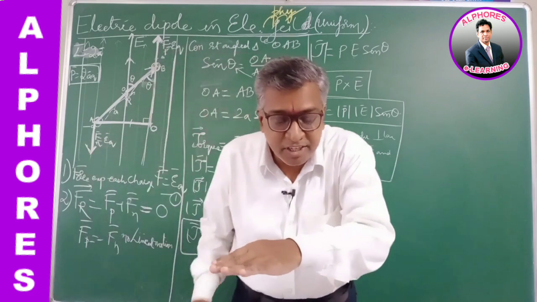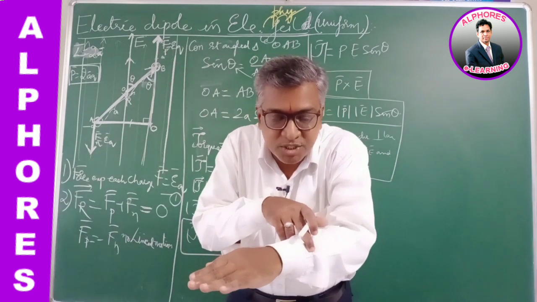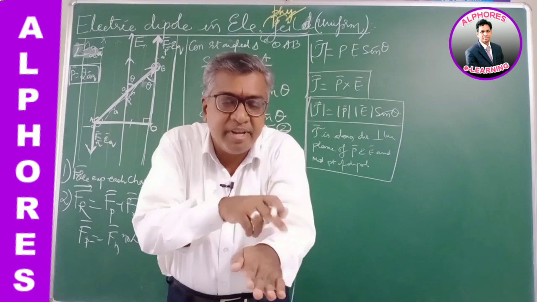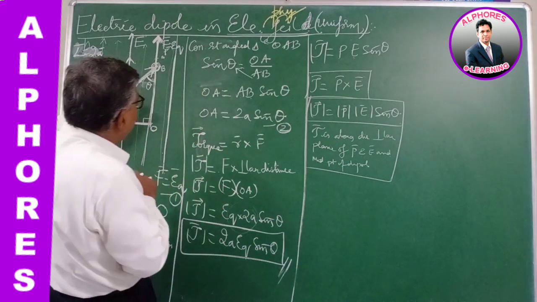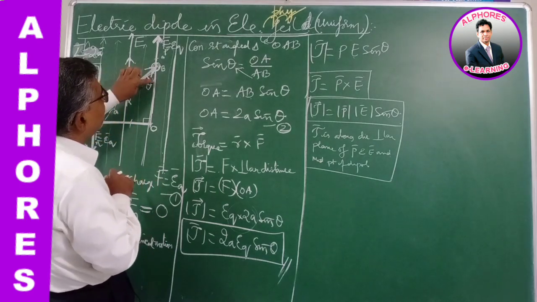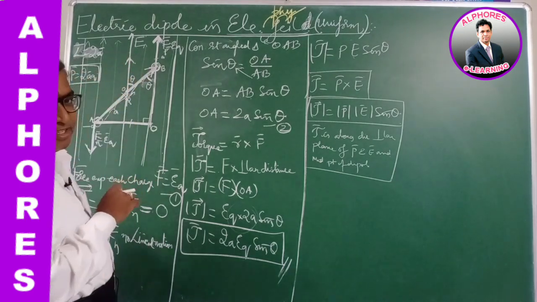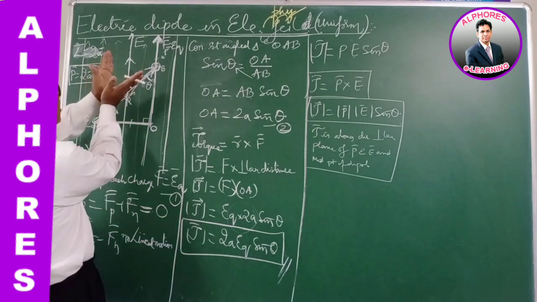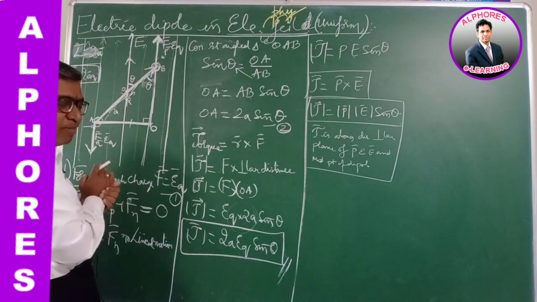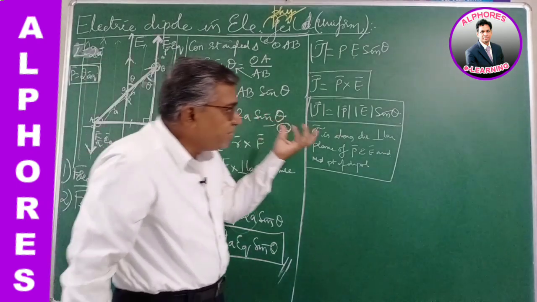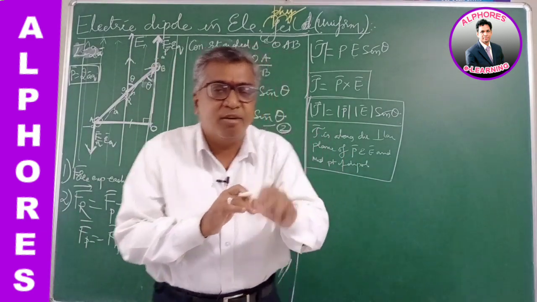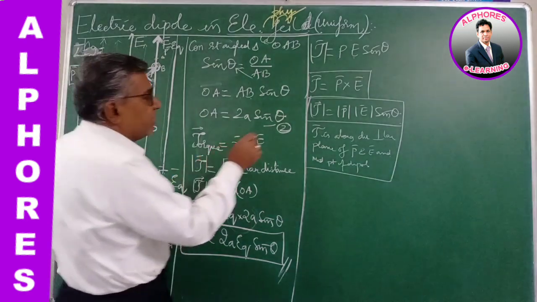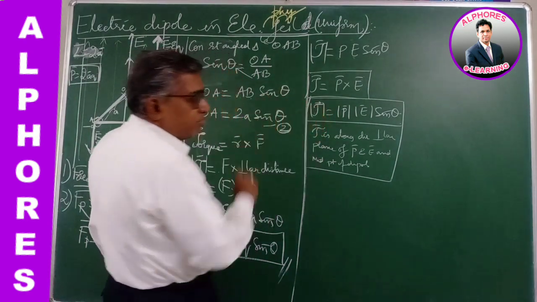The turning effect is also such that it tries to reduce the angle between P and E. It tends to decrease the angle, to make the dipole moment and E closer, so both come in the parallel direction. The turning effect tries to rotate and reduce the angle between P bar and E bar. That way torque is applied on the dipole.